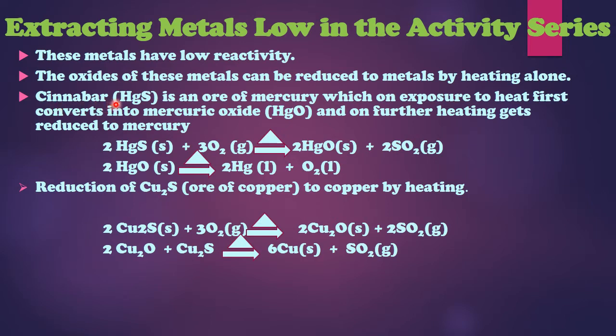So cinnabar ore is the name of mercury sulfide. So mercury के ore का नाम है cinnabar ore. So you need to remember the name also, you need to remember the formula also. It is an ore of mercury which on exposure to heat first gets converted into mercuric oxide, and on further heating it gets reduced to mercury. So look at the reaction and try to understand it.